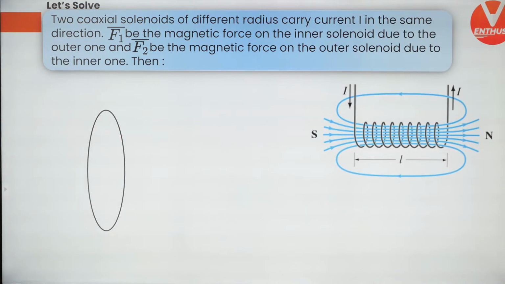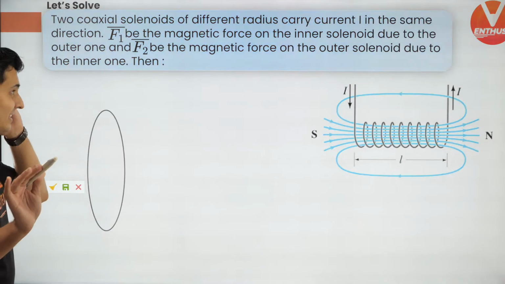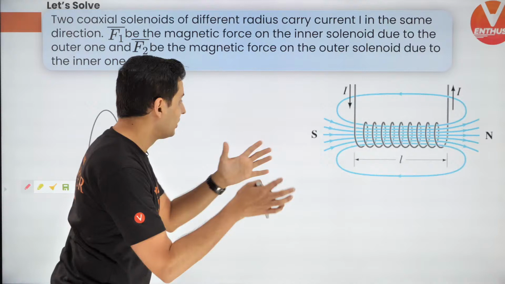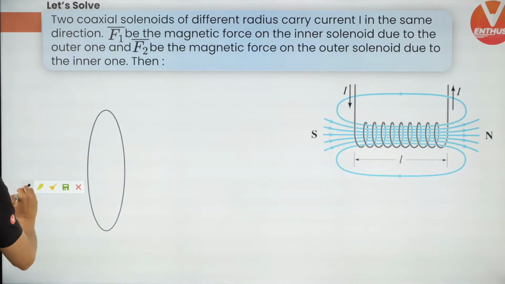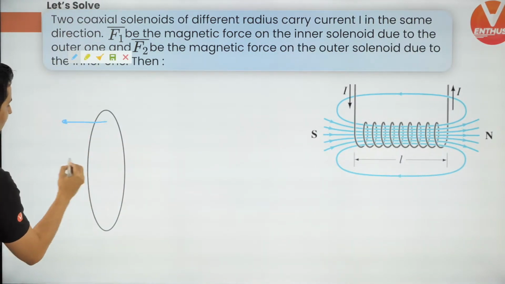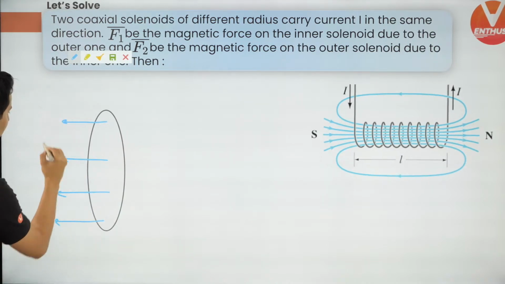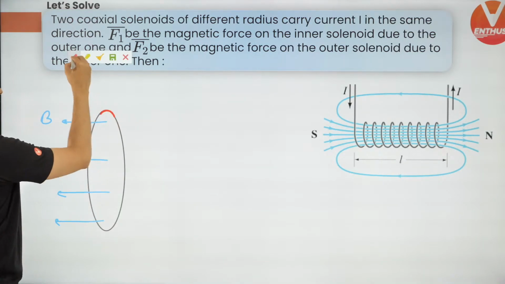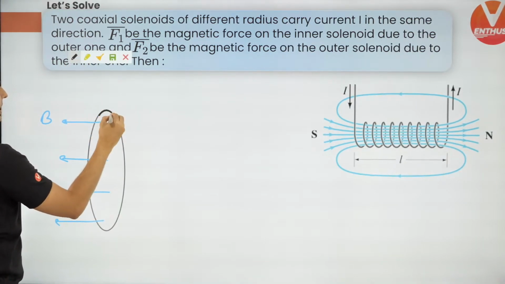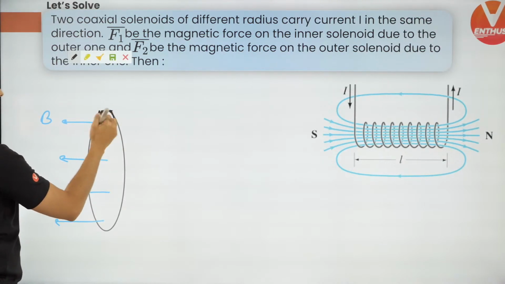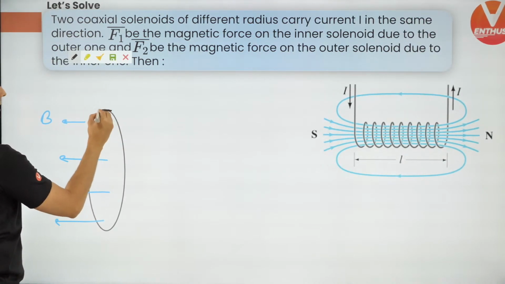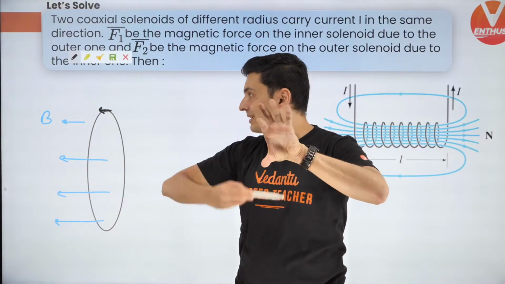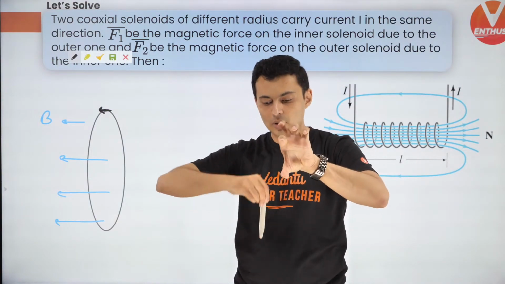Well, the correct answer is actually, I'll tell you what. See guys, inside a solenoid, the magnetic field lines are parallel, correct? Uniform. So the magnetic field lines are going to look something like this. Now, if you take any element which carries current, let's say this is one length over here. So try to visualize this ring which is placed inside the solenoid. All right, the coil is like that.